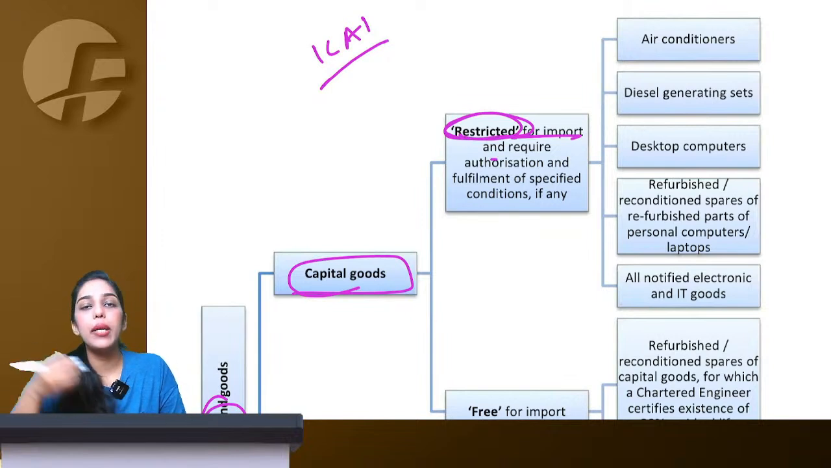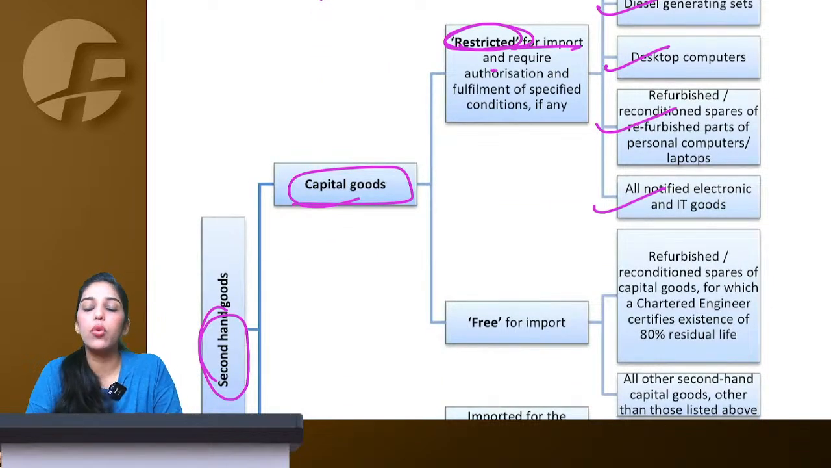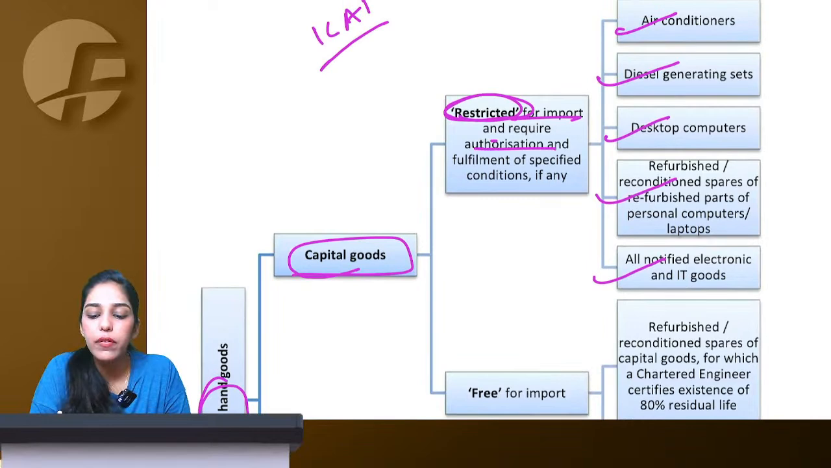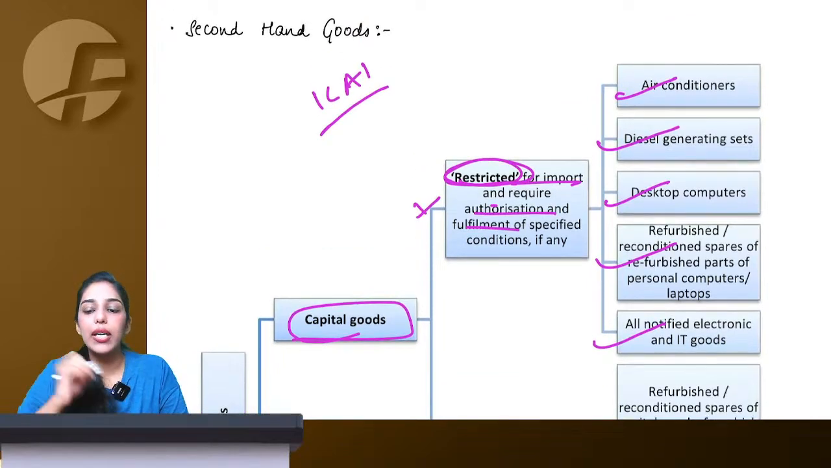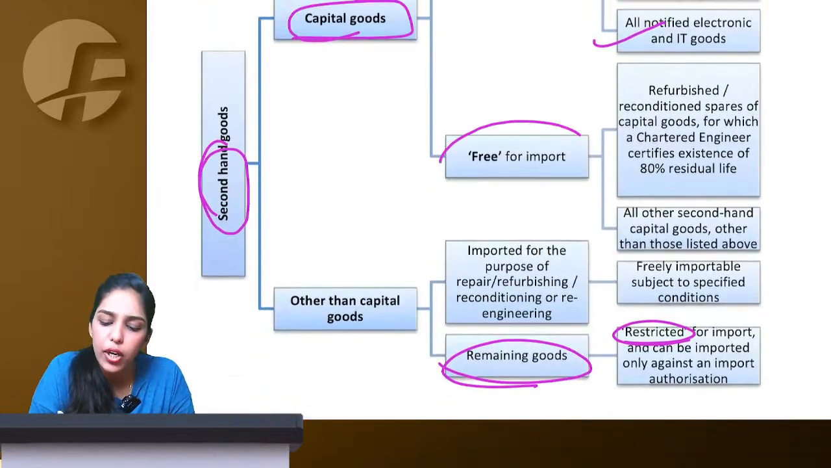Means if I want to import second hand capital goods, air conditioner, diesel generating set, desktop, refurbished items or all other notified electronic items, I cannot without authorization. Means if you want to import second hand AC today, you cannot unless you have an authorization. But for other capital goods,